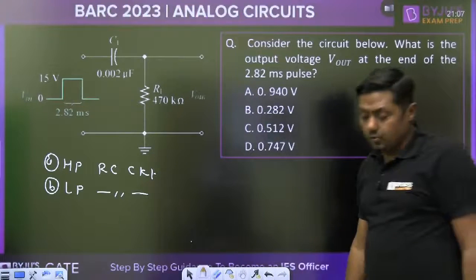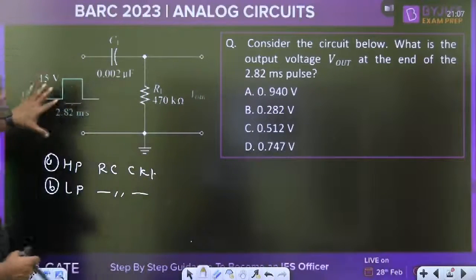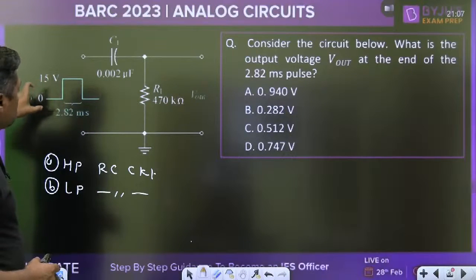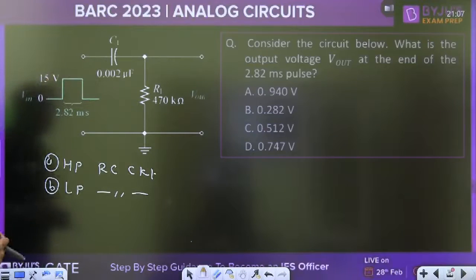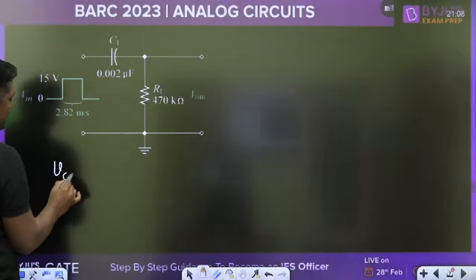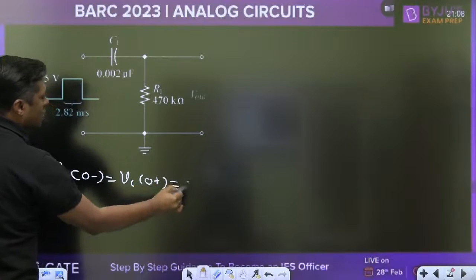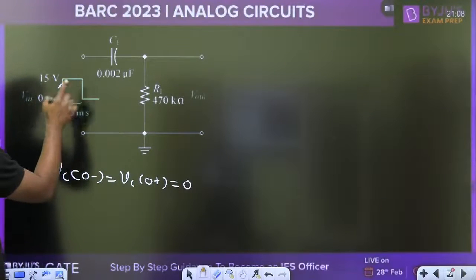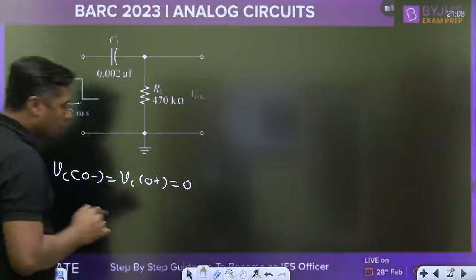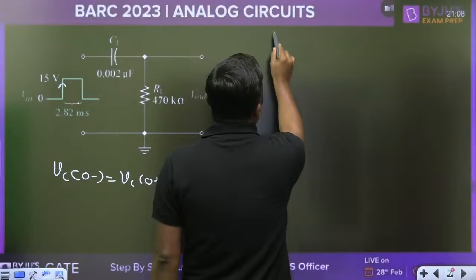Yes, Karan, Siva, your answers are correct. Now, if it is a high pass, then everyone give me the answer in the comments box. Now I am going to solve it. Try to understand. This is a 15 volt. Initially, this capacitor will act as a short circuit because a capacitor does not allow sudden change of voltage. At the rising edge, the output will be 15 volt. Suddenly the output will rise from 0 to 15 volt. So what will be the output here? Everyone try to understand. Right, this is the input.